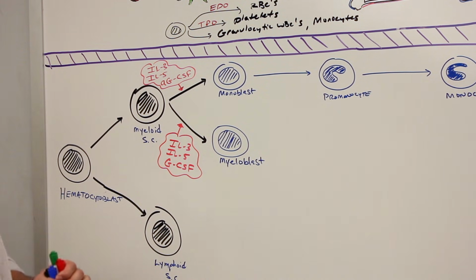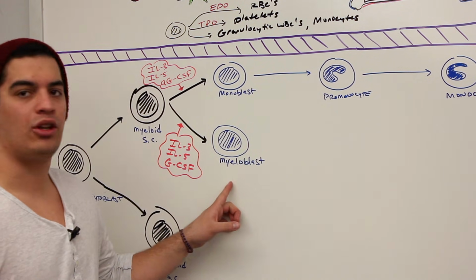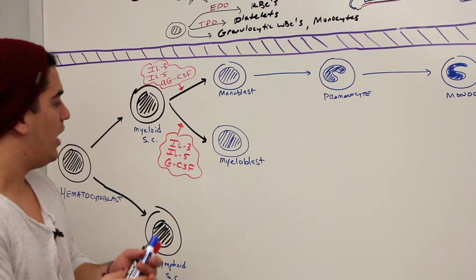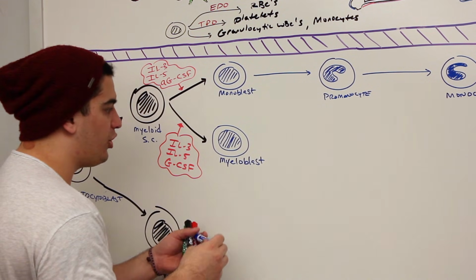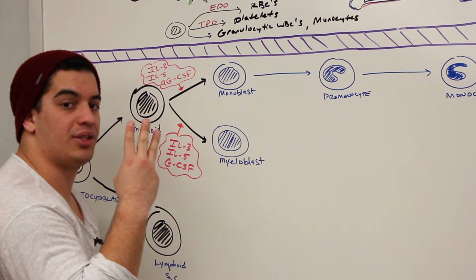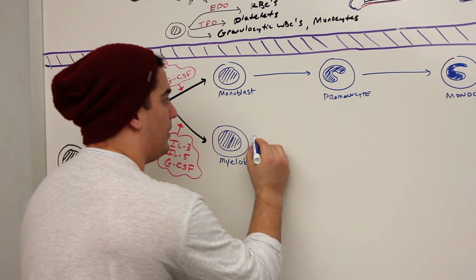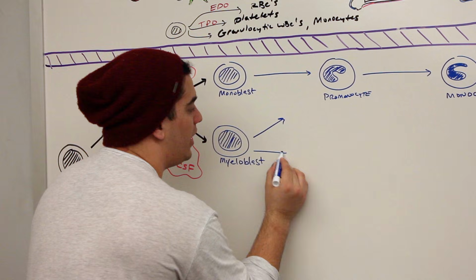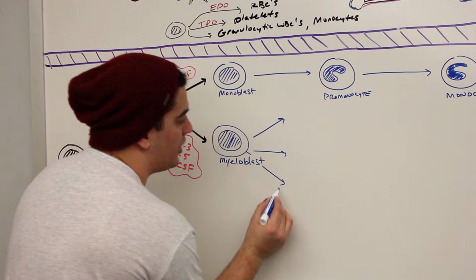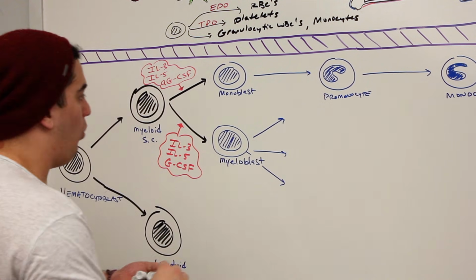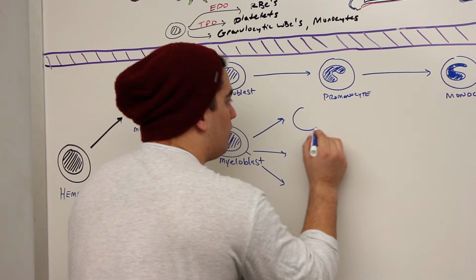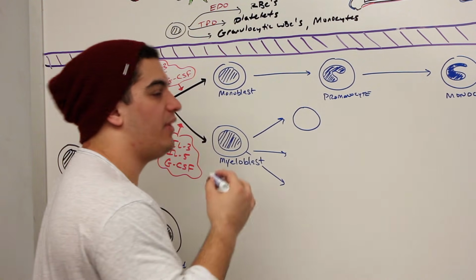Okay, here's where we get to the good stuff. The myeloblast, what happens to him? This myeloblast can actually divide into 3 different cell lineages. So look at him. He divides into 3 lineages here. One of them is going to be of a basophilic effect, right?